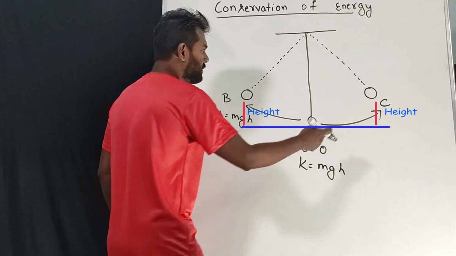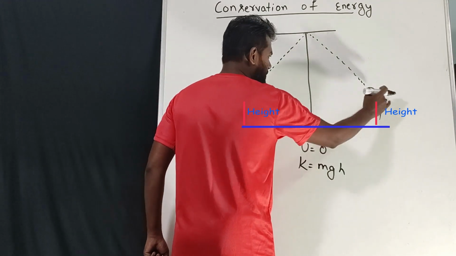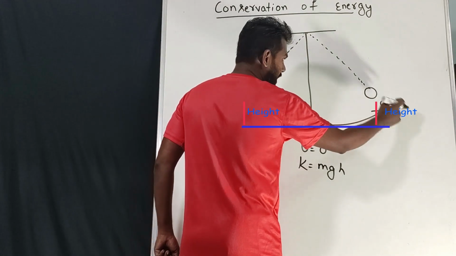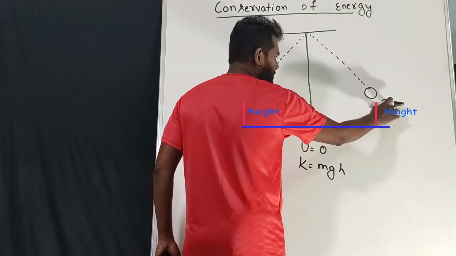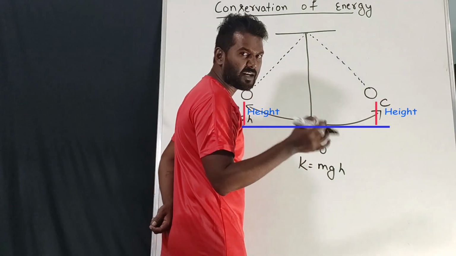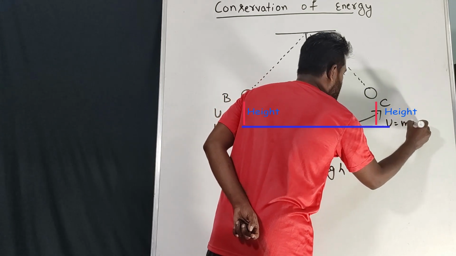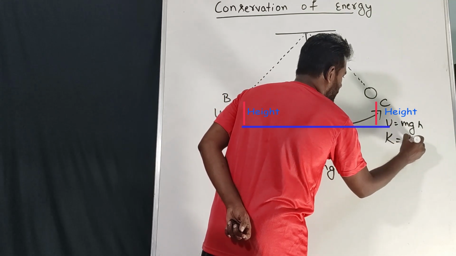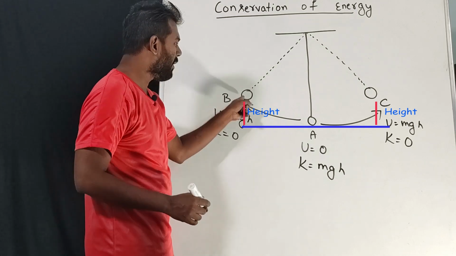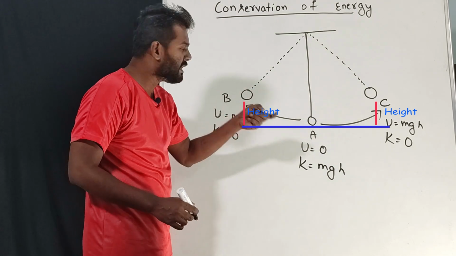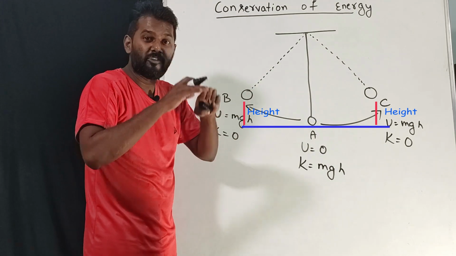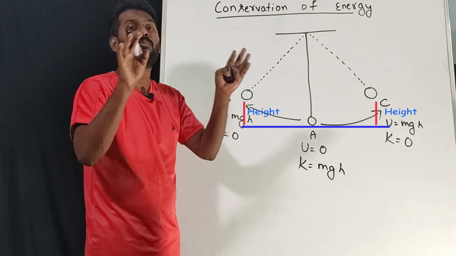Now we'll talk about this point. At the extreme end towards the right side, again the height is maximum, and for a fraction of a second it is not going to move. So at this point also potential energy will be mgh and kinetic energy will be 0. Apart from these 3 points, anywhere, we have both kinetic energy and potential energy.